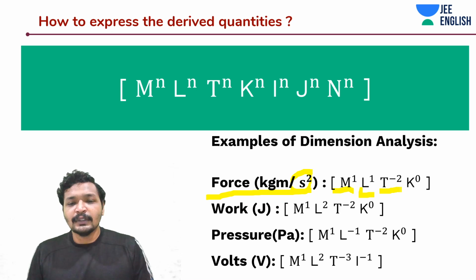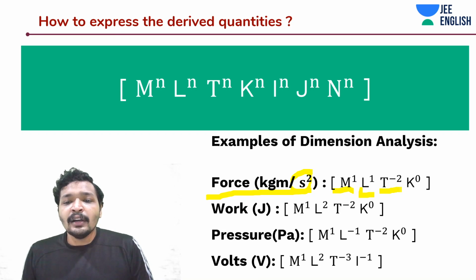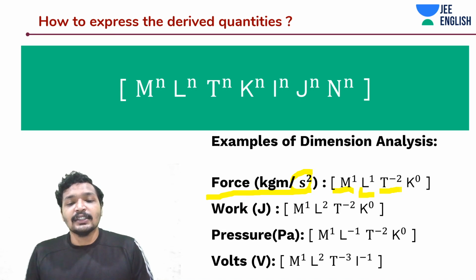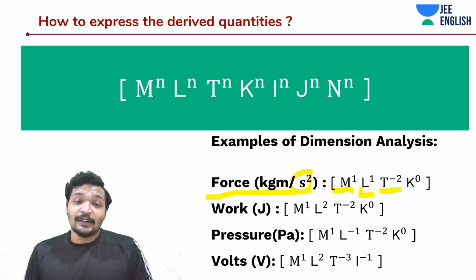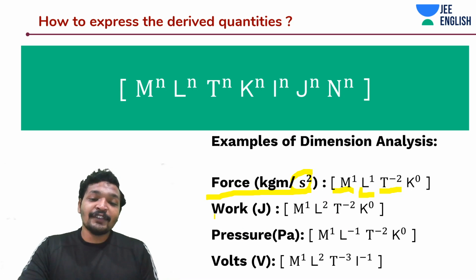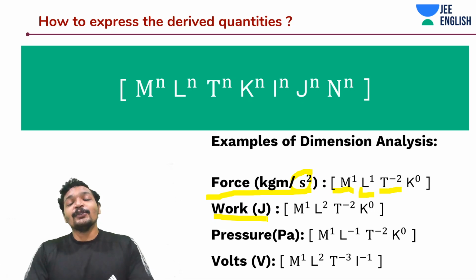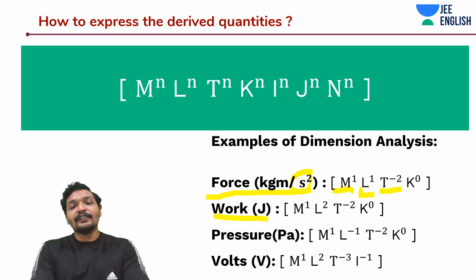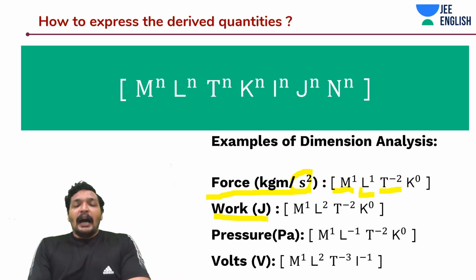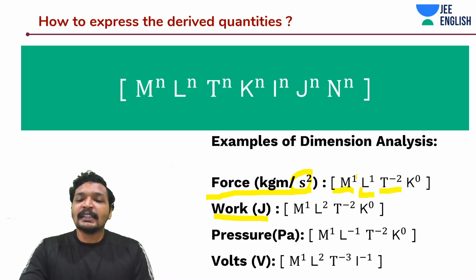Didn't you? Similarly, let's do it for joules. So what is work? Joules is the derived physical quantity. So we are going to express it in terms of dimensions for work. And what is work, guys? Is it force into displacement? Yes, it is. So basically I have this force.